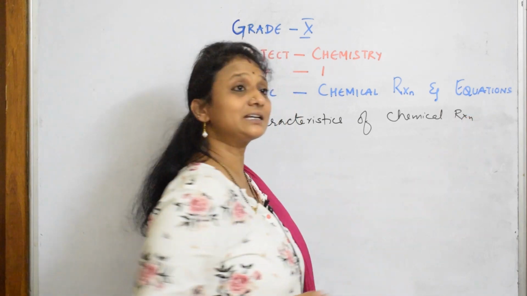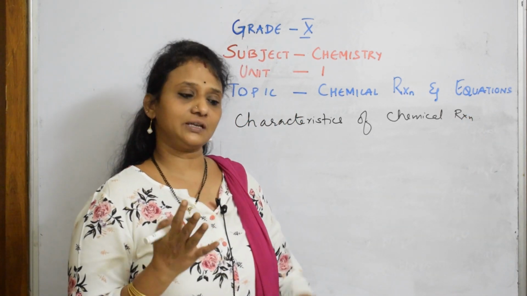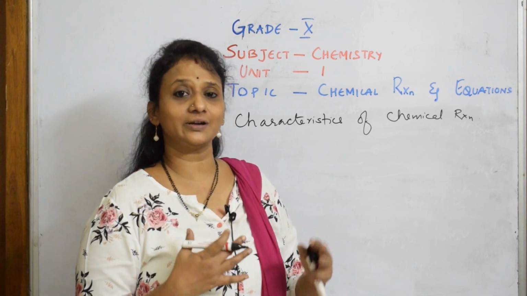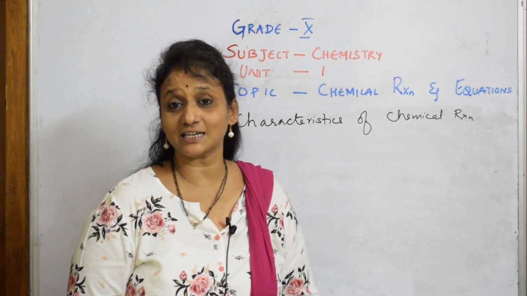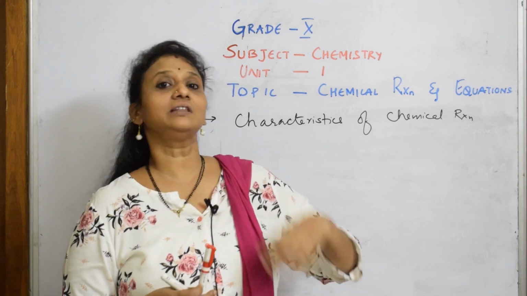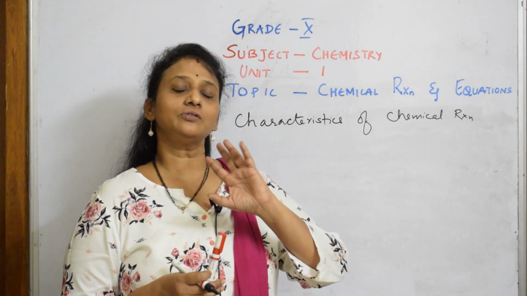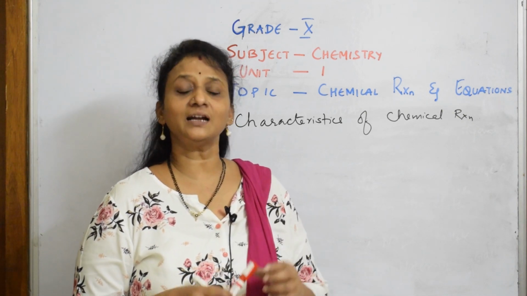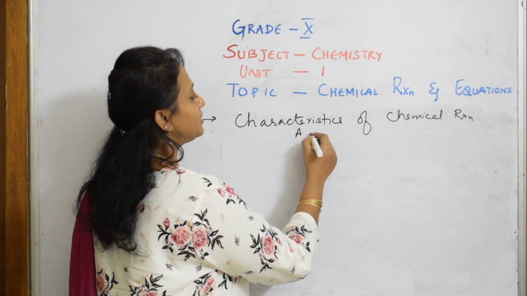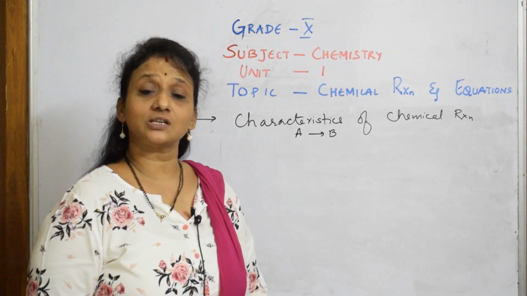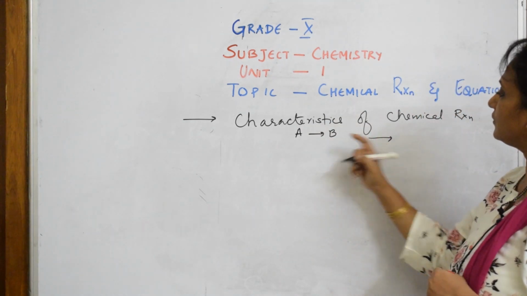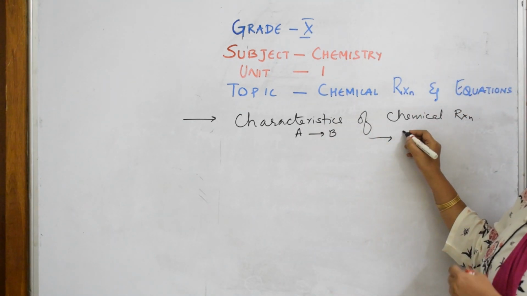Now, along with this, what are the different characteristics? That means when a chemical reaction occurs, whether it is in your lab, or in the kitchen, or inside your body, it is indicated by certain characteristics. Suppose a reactant A is converting into B, right? How can you judge whether the reaction has happened? In the characteristics of chemical reactions, when a reaction happens, there may be a change in state.